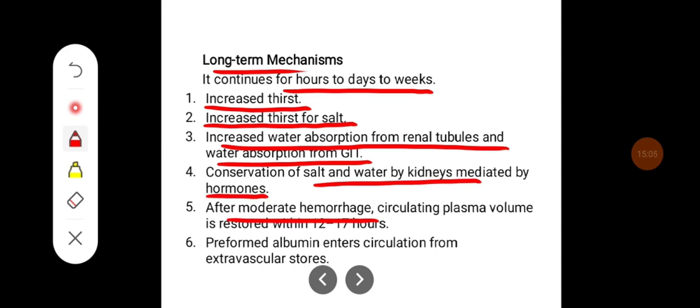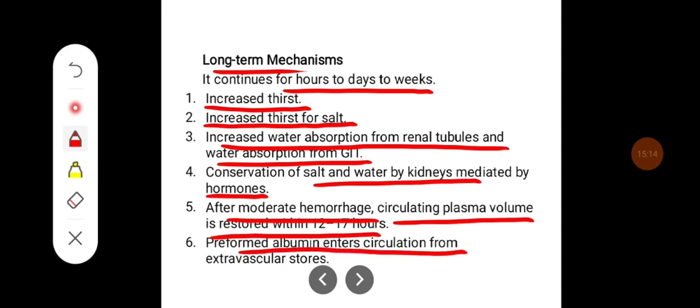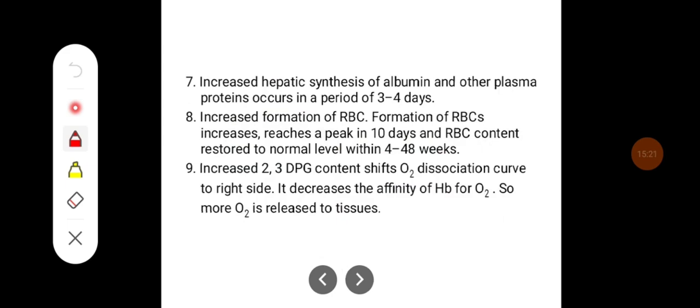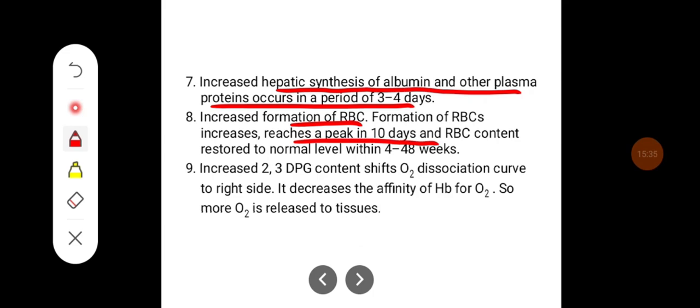After moderate hemorrhage, the circulating plasma volume is restored within 12 to 17 hours. Preformed albumin enters the circulation from the extravascular store to increase the extracellular fluid volume. Increased hepatic synthesis of albumin and other plasma proteins occurs over 3 to 4 days. Formation of RBCs increases, reaches a peak in 10 days, and the RBC content is restored to normal by 4 to 8 weeks.